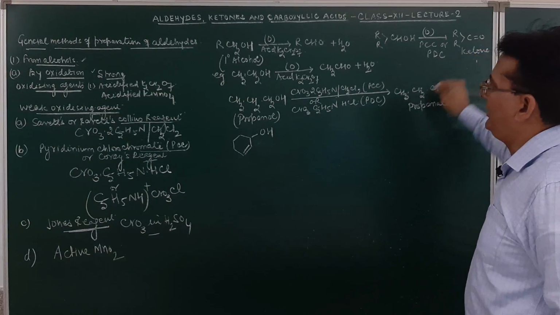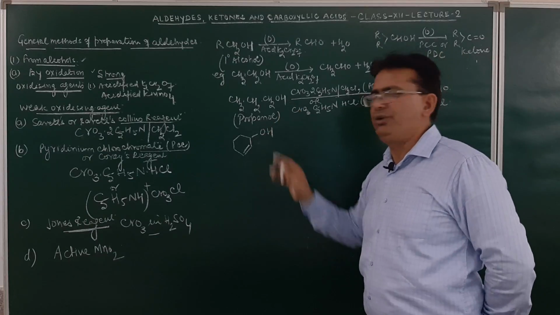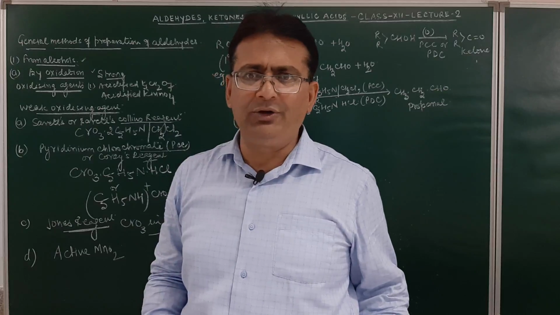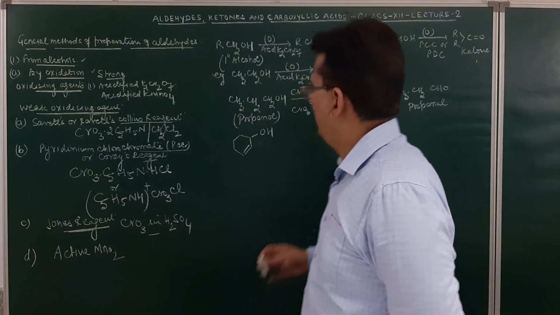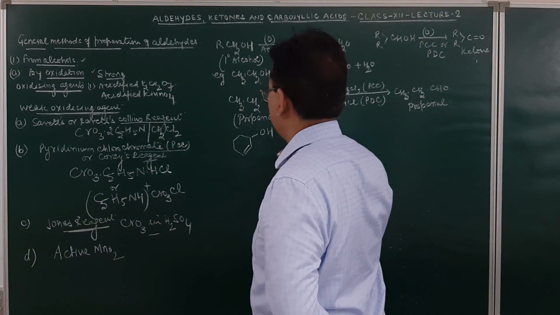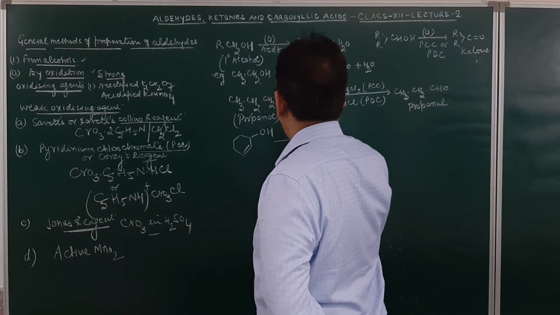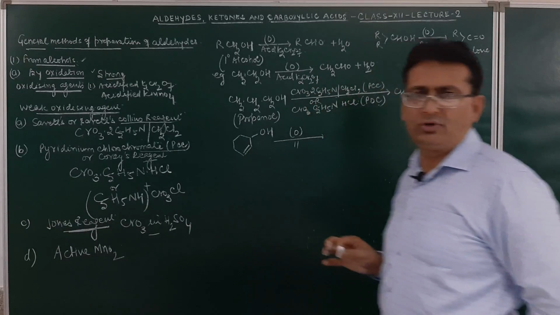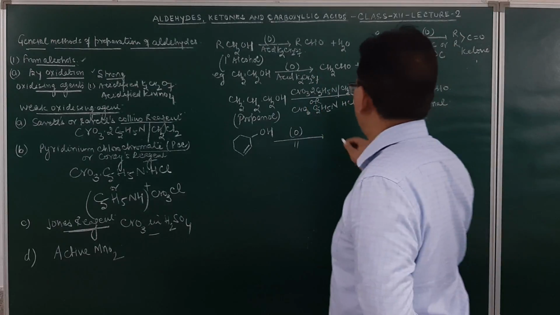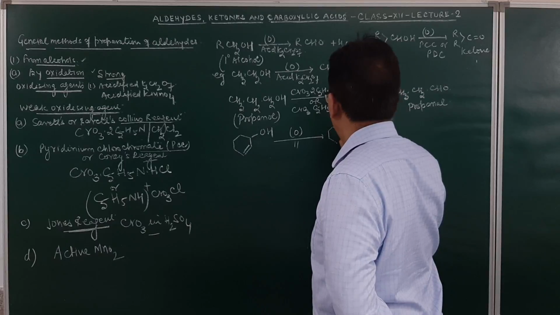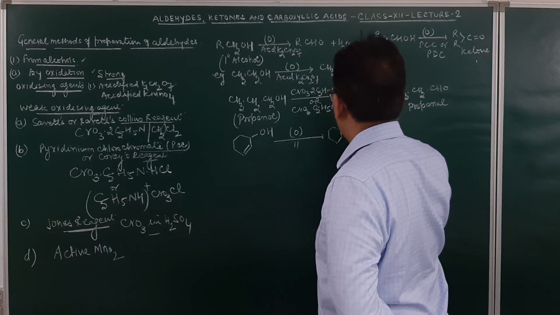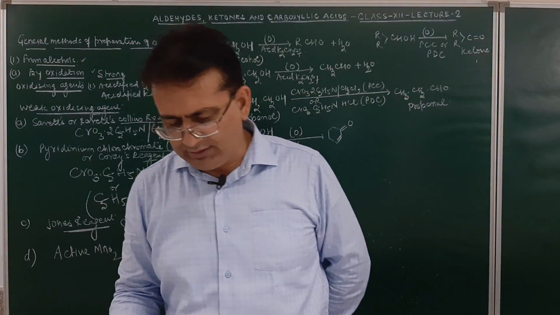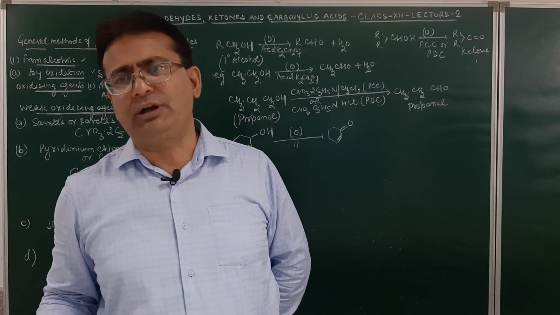Fine. Similarly, if you take this one over here, this oxidizing agent does not affect the multiple bond, but may oxidize the OH group into a carbonyl group. If this is oxidized in the presence of the above oxidizing agent, here this OH group will be oxidized to form a carbonyl group, and this will be a double bond. So you may see over here that the double bond is not affected.